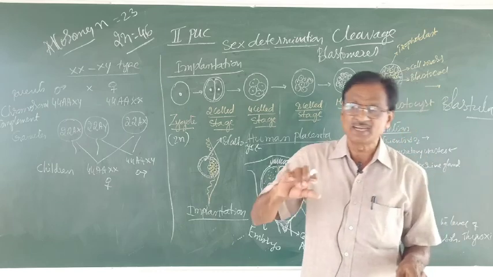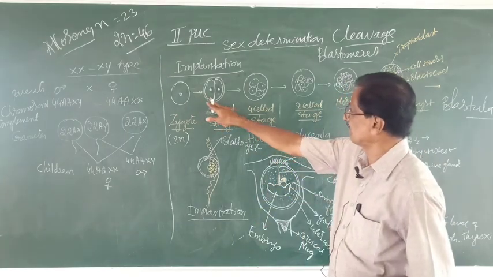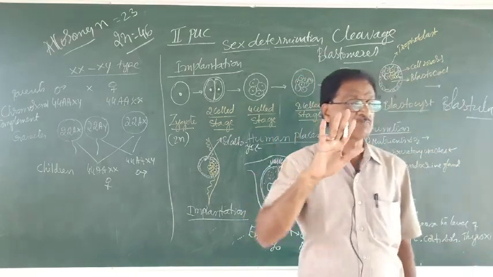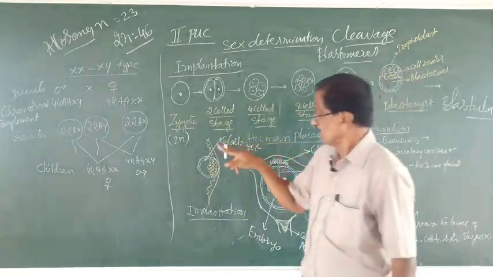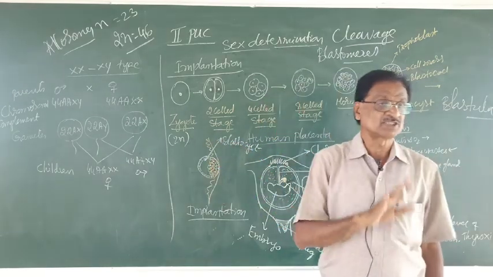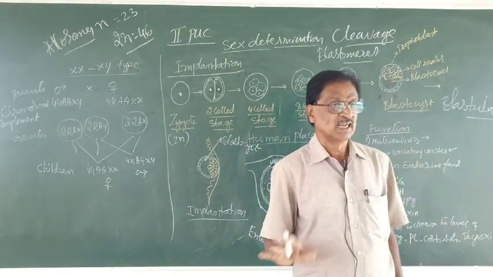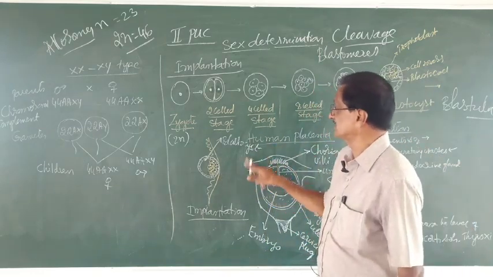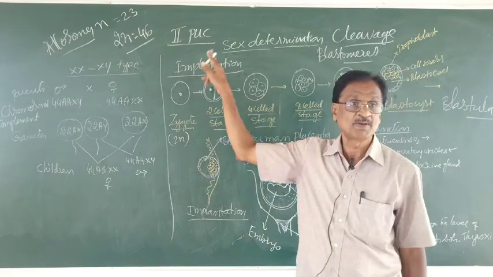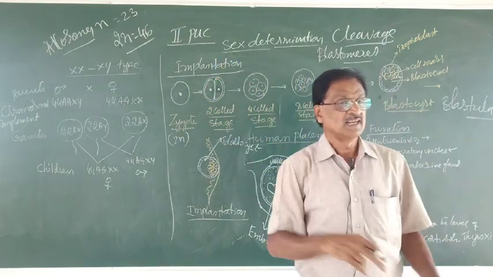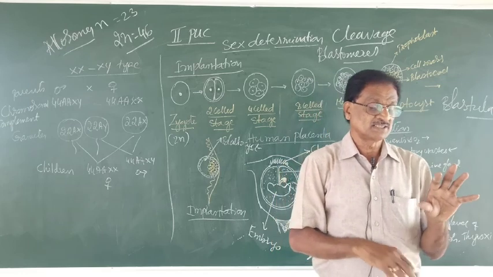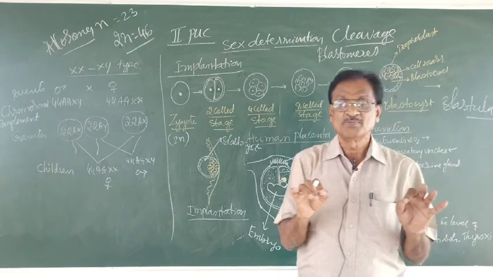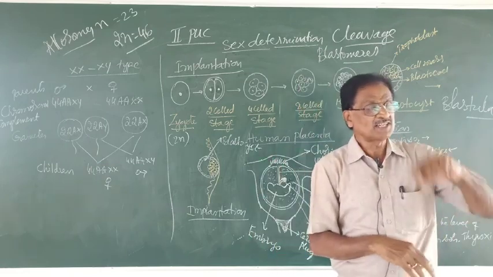In these 7 days, it passed through all these stages and became what? Blastula or blastocyst. The process of attachment of blastocyst to the wall of uterus is called what? Implantation. And the process of implantation takes nearly about 5 days.